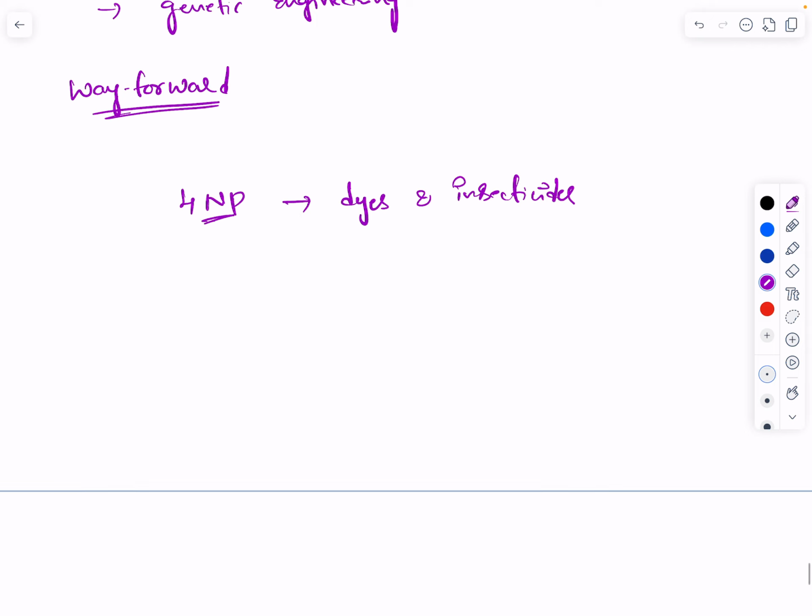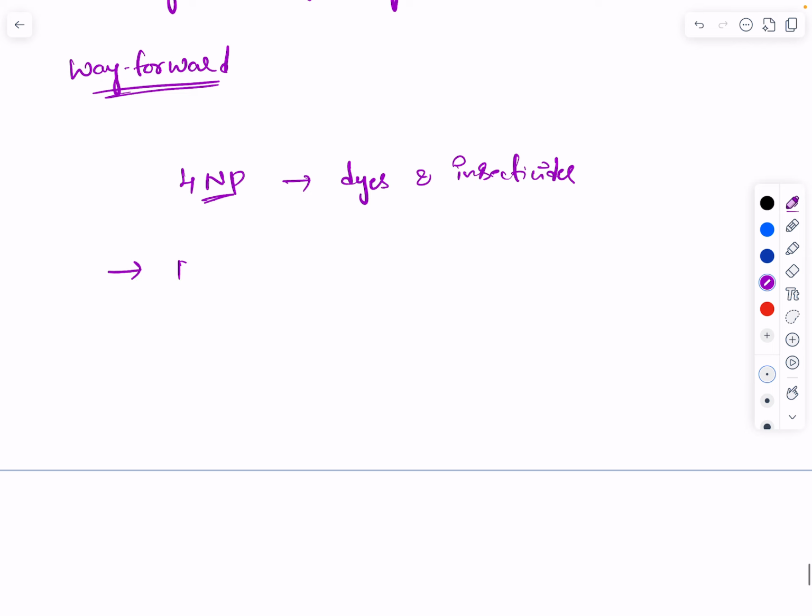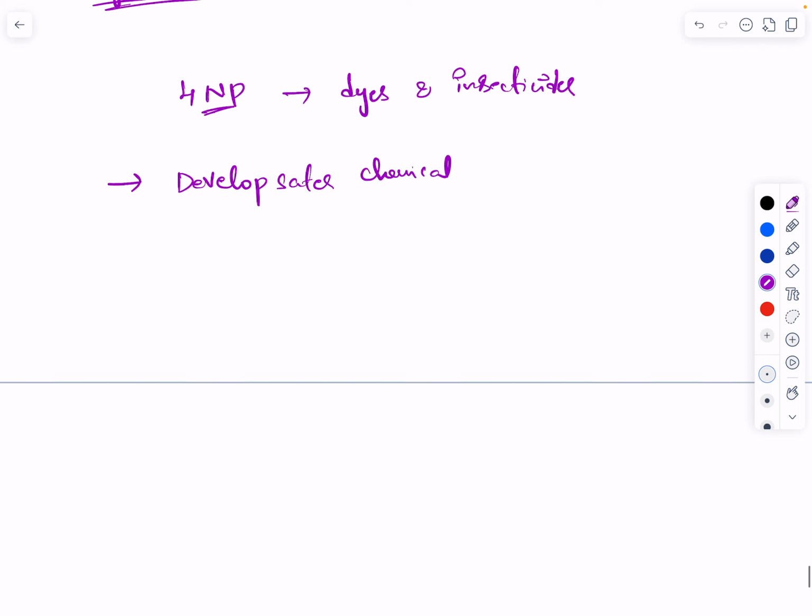So what are the alternatives? Please look at the possibility of developing a safer chemical that can block the pheromone but is not toxic.